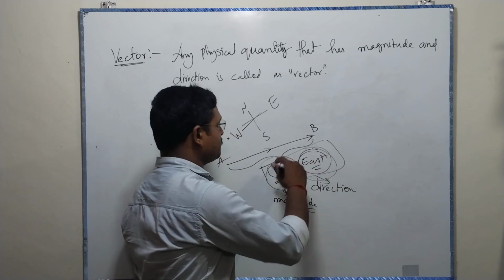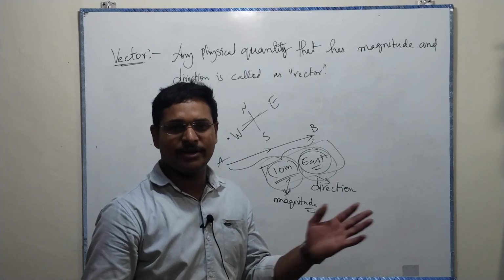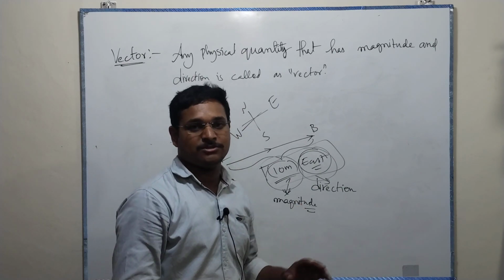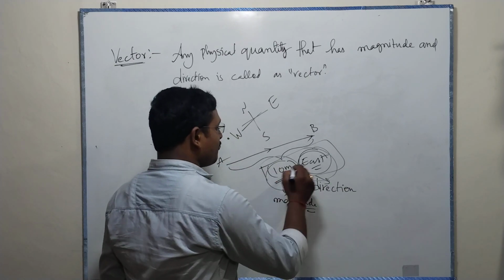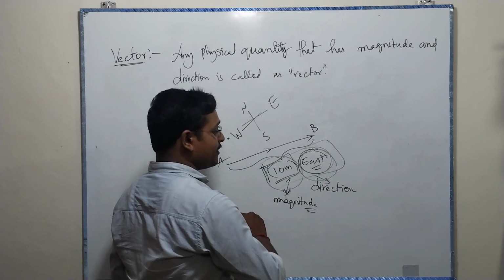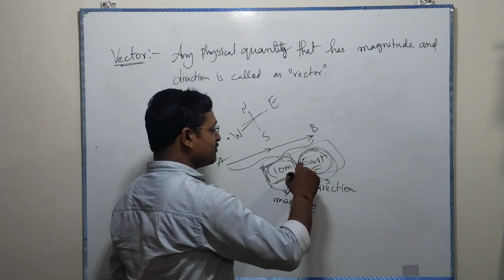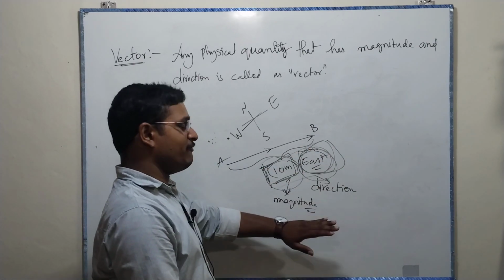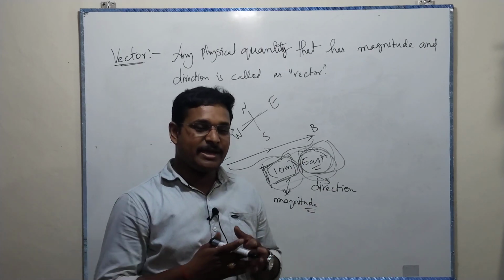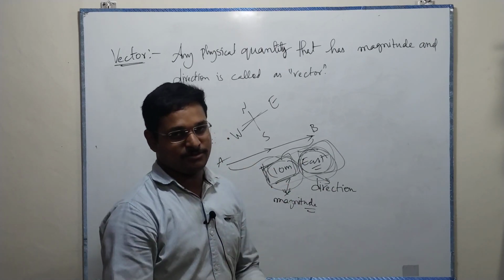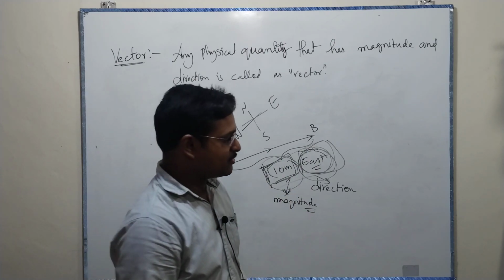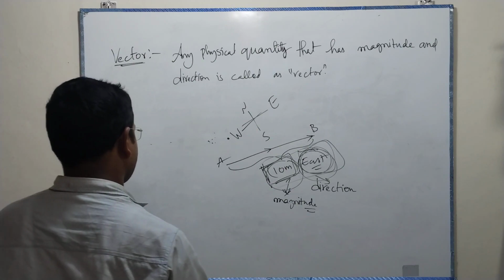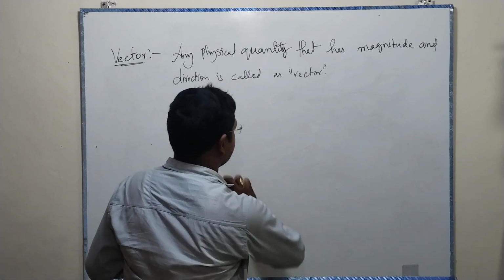And east or west or south or north, whatever, x direction, y direction, up, down, all these are indicating the directions. So along with the direction, if magnitude is there, or along with the magnitude, if direction is there, with the combination of these two we call it a vector. It is indicating the direction and magnitude, then that is called a vector. Now coming to the vectors, I am seeing an example.